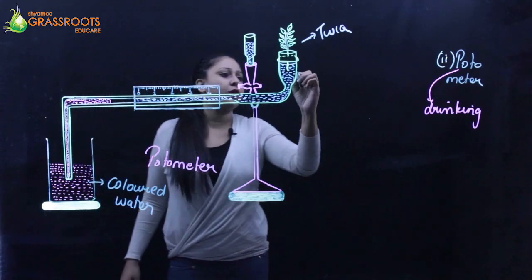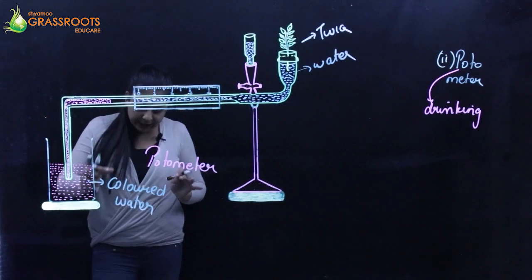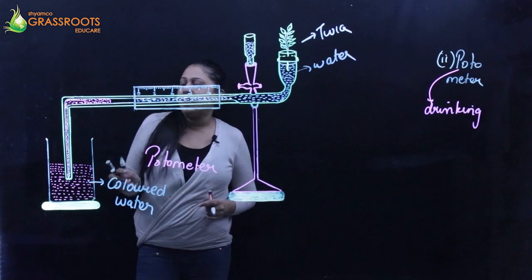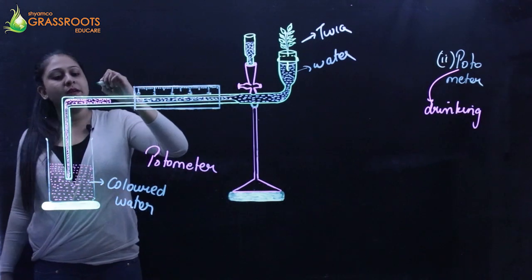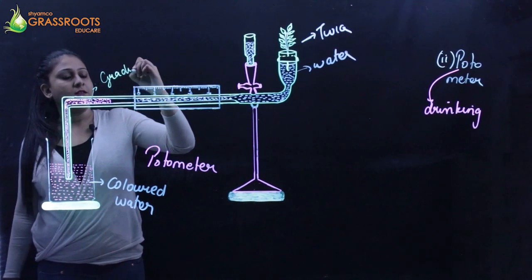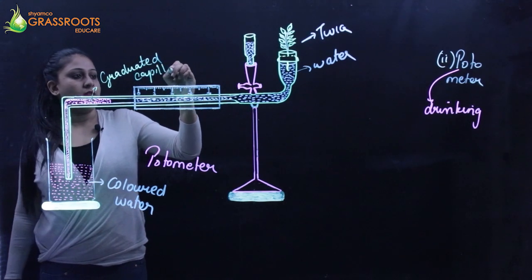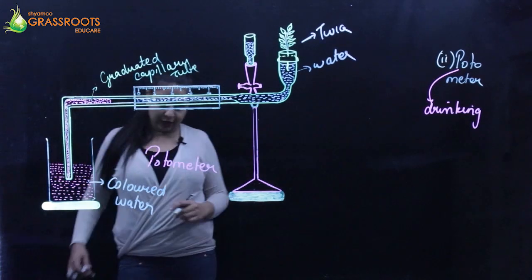And here it is just water. Okay. So I've written it as colored water so that you can differentiate between the two. Okay. So here you can see there is a graduated capillary tube. Okay. So this is going to be inside, this is a graduated capillary tube, and there is a scale actually to measure it.